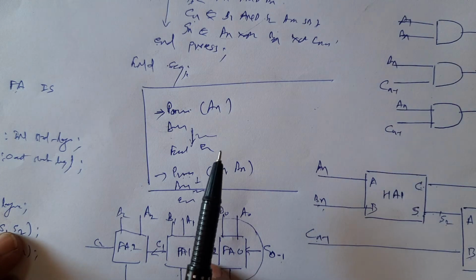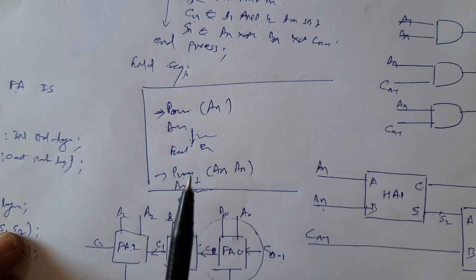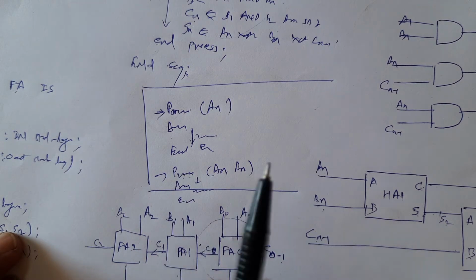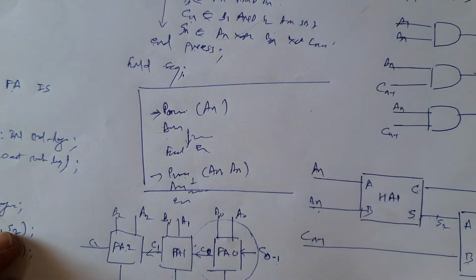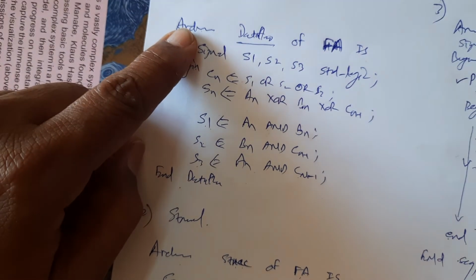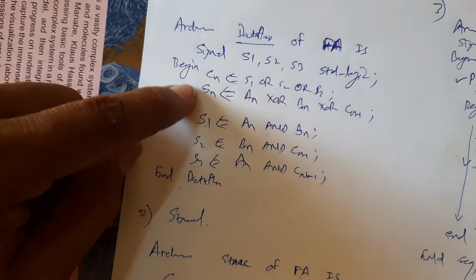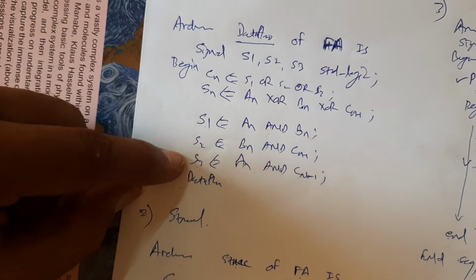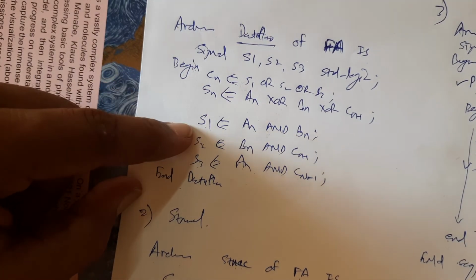Okay. Now here we will stop for different styles of modeling. In this part we have discussed the data flow architecture, in which we include only concurrent signal assignment statements.